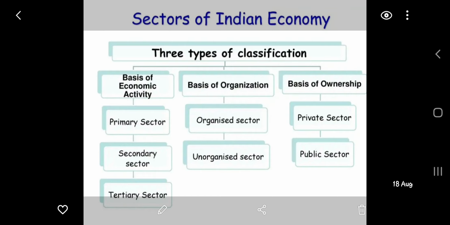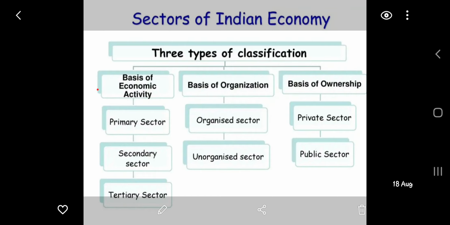There are so many works included in the production of goods and services, and in return people are getting money. So these activities are classified, or you can say in the Indian economy there are a number of sectors which are classified, and these sectors are classified on three bases that we will discuss in this chapter.